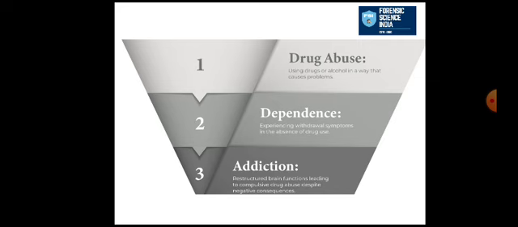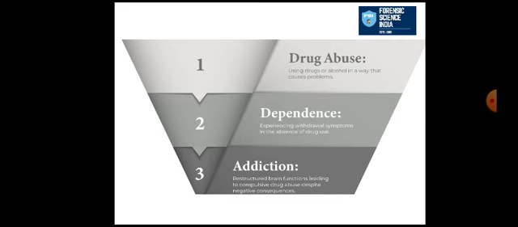In dependence, the person can leave the drug, but there will be withdrawal symptoms, like tremors in the body, some changes in the body. The person can leave the drug in dependence. But what is serious is, after dependence it can also lead to addiction.